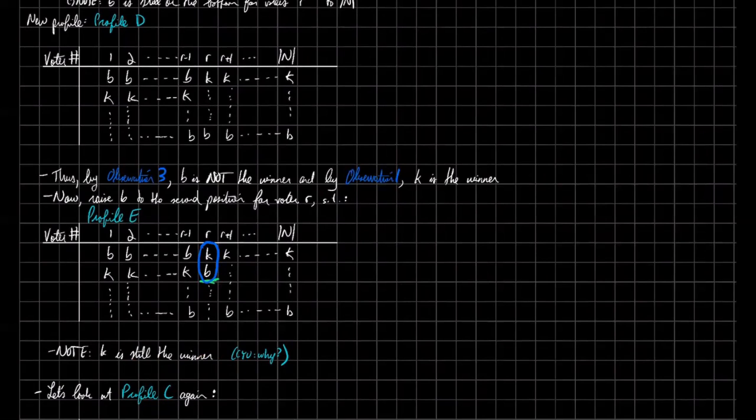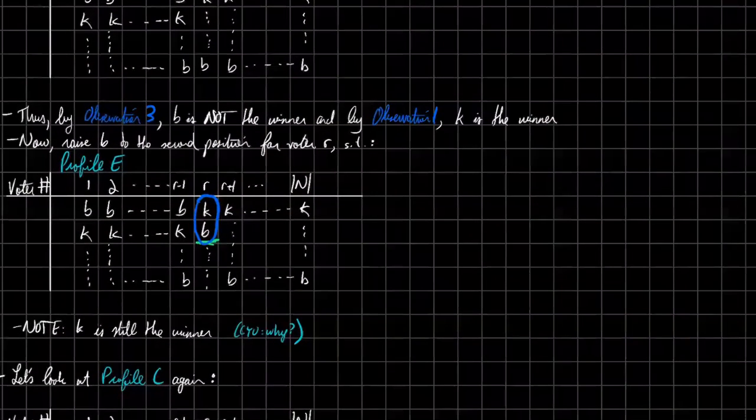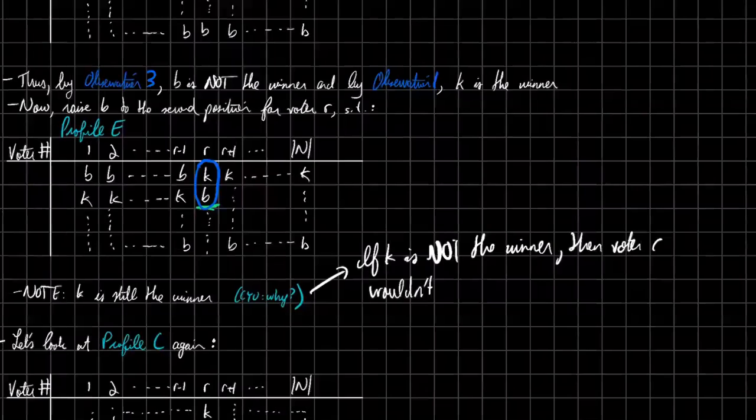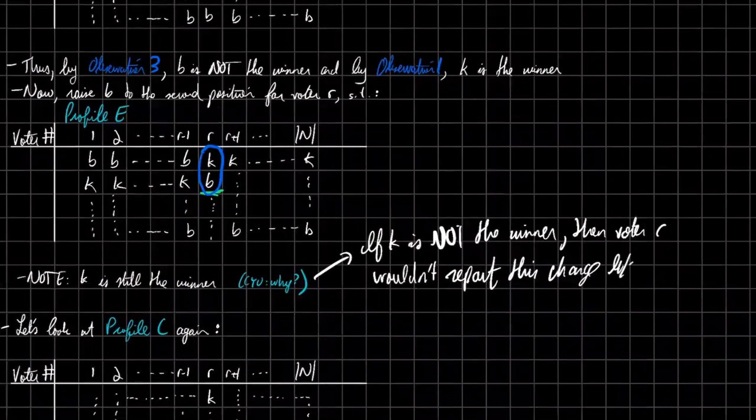All right, hopefully you have thought about it a little bit. In order to answer this, we can go the contradiction route. If K is not the winner, then voter R wouldn't report this change, because by construction, he wants K to win.